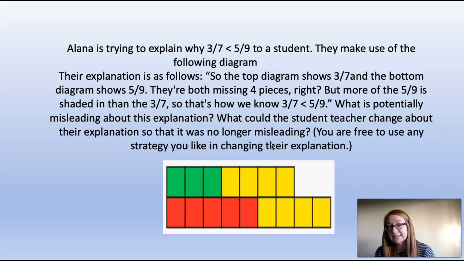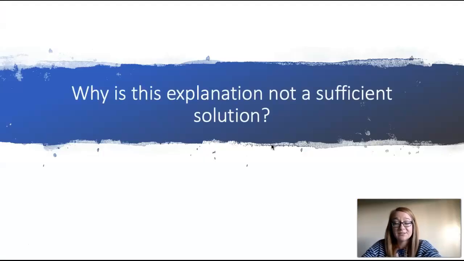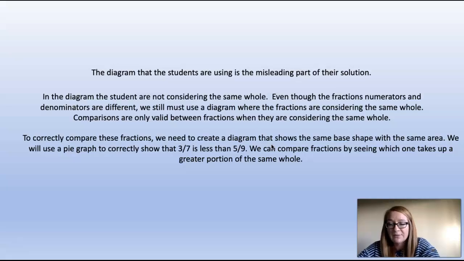What is potentially misleading about this explanation? What could the student teacher change about their explanation so that it is no longer misleading? We can use any strategy you like in changing their explanation. We were asked why their explanation is not a sufficient solution. I pulled a few points from why it's not a sufficient explanation, and that's because the diagram that the students are using is the misleading part of this solution.